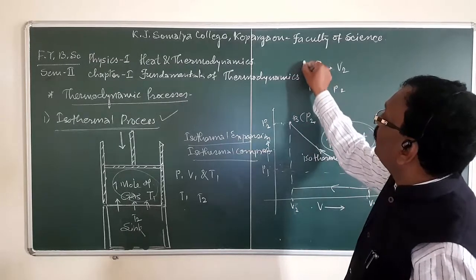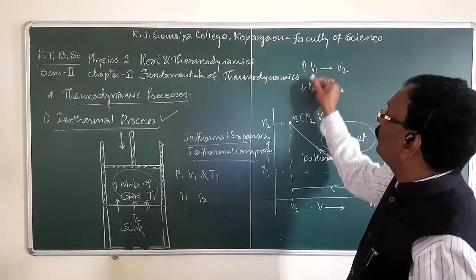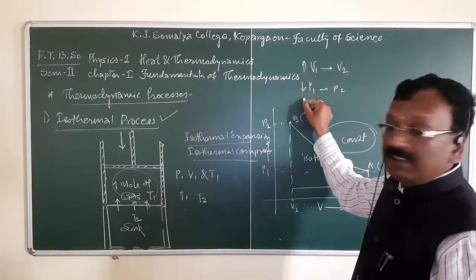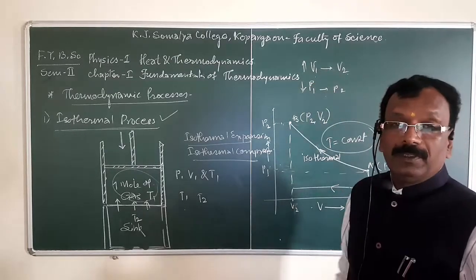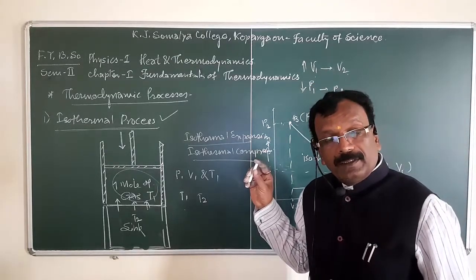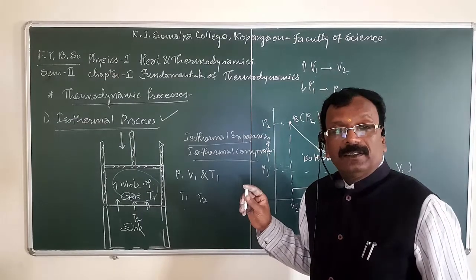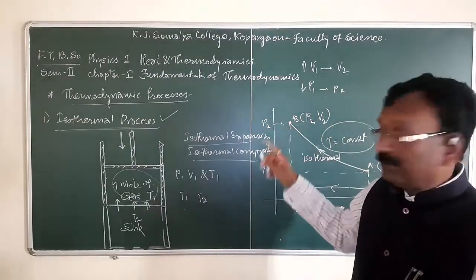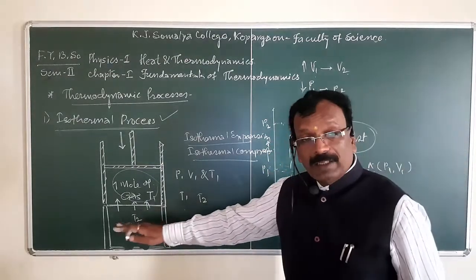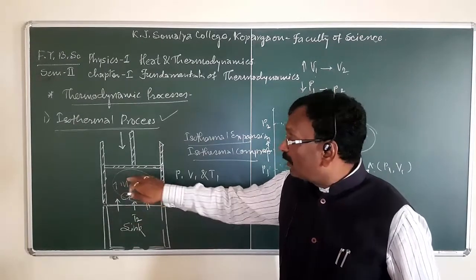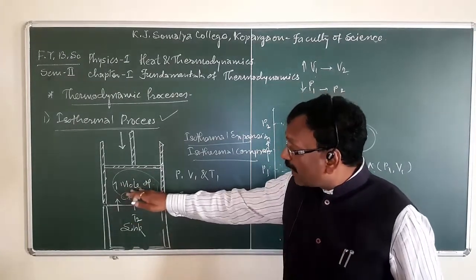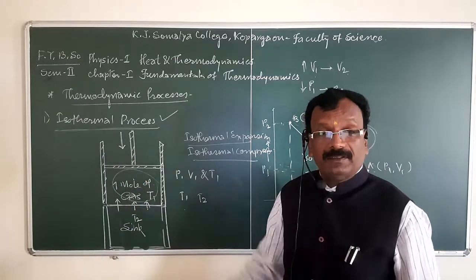Pressure decreases, volume increases. And here work is done by the gas on the piston.